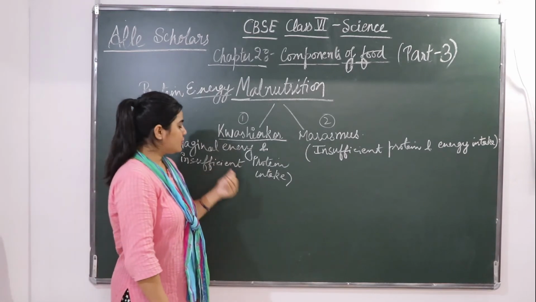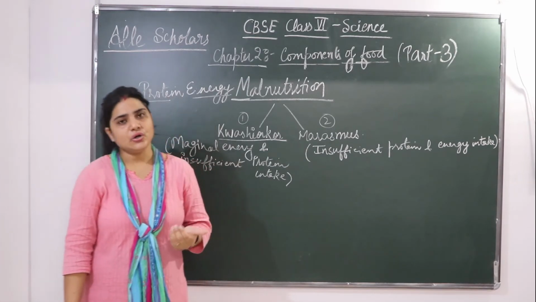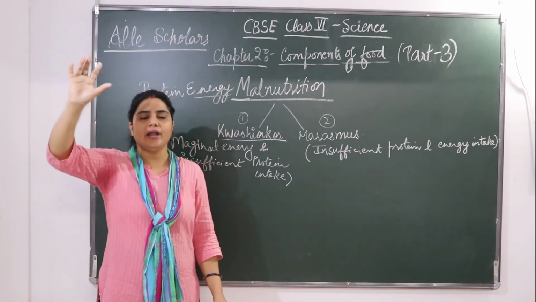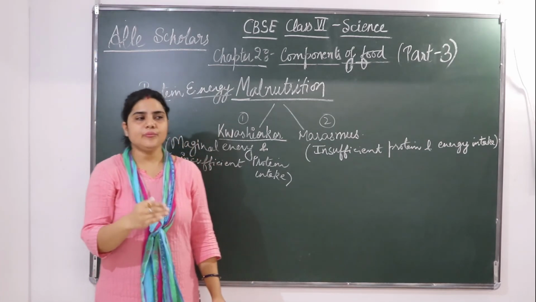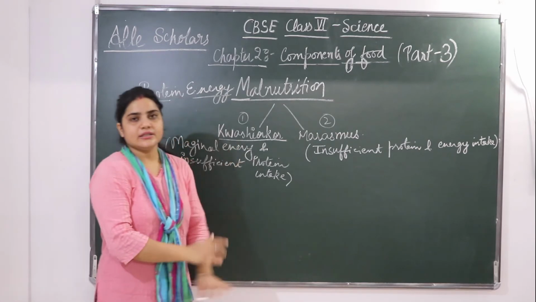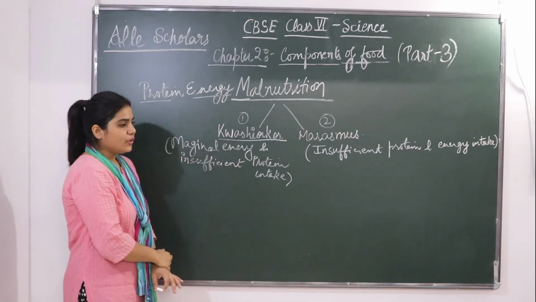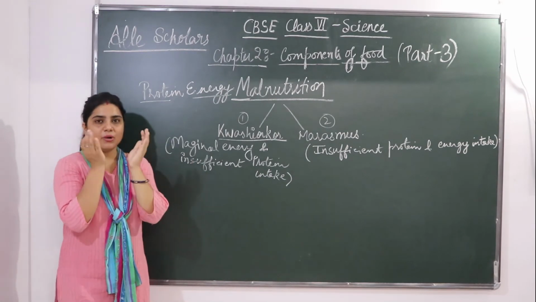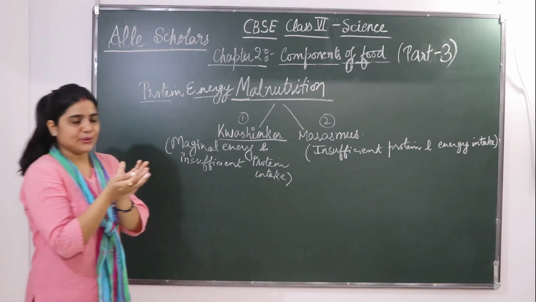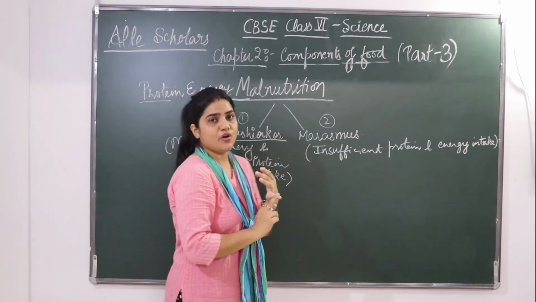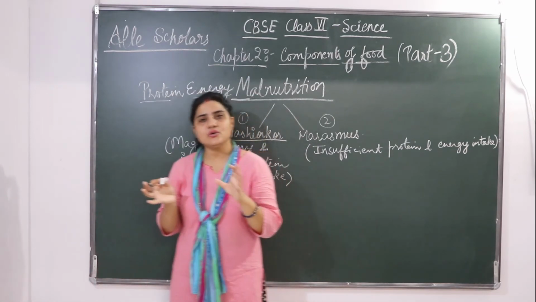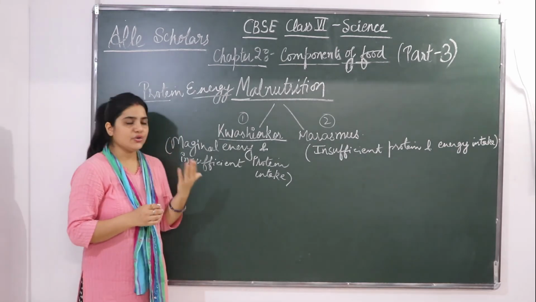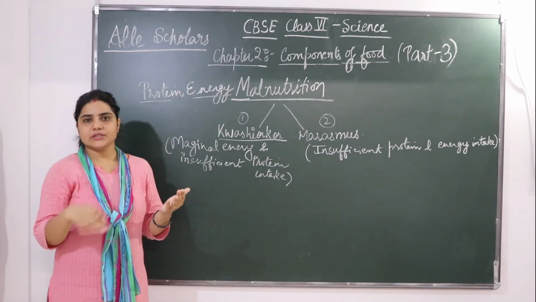It can lead to showing symptoms of kwashiorkor. If you are taking a diet which is high in carbohydrate and low in protein, you are going to get the symptoms of kwashiorkor. In kwashiorkor there is a fluffy appearance. We know that if there is a deficiency of protein, the body is going to swell. So a fluffy appearance is there due to retention of fluid because water is not